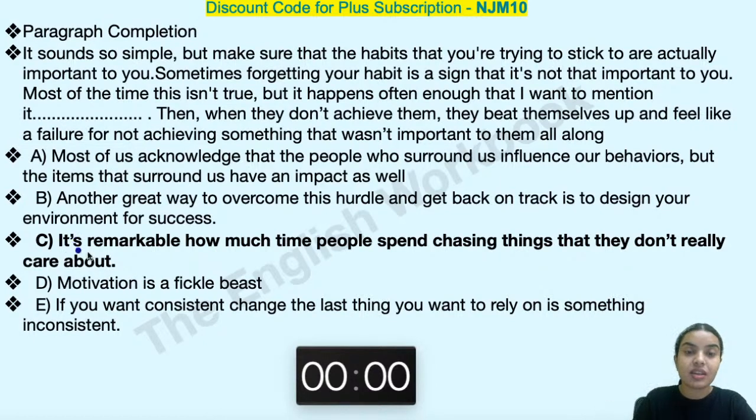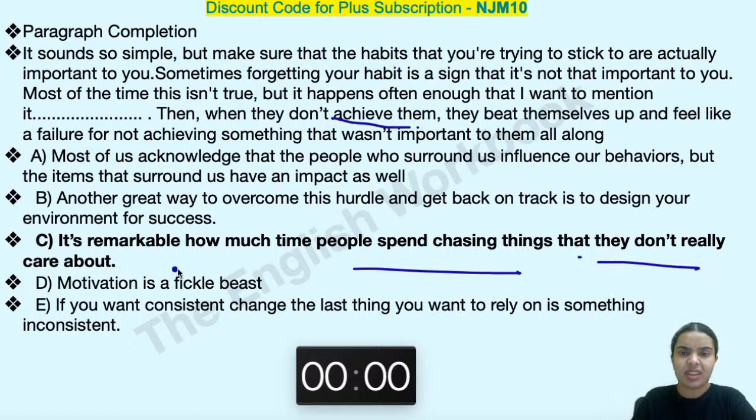And here we get to see it is remarkable how much time people are spending chasing things that they don't really care about. Because they don't really care about them, when they don't achieve them, they are not able to achieve them. They are casual. They beat themselves up. Now this is the point, they fail because they have not paid full attention. They have not given their 100%, because of which they are failing. So this is how the flow is maintained over here. Okay.